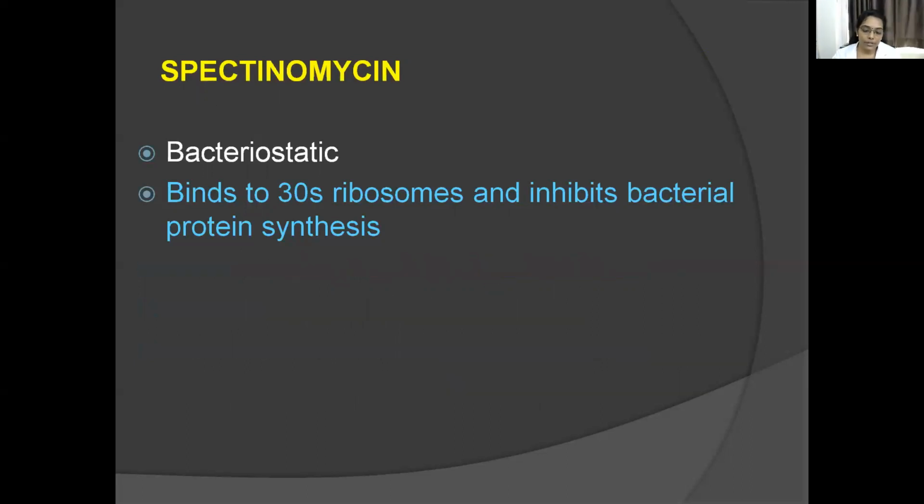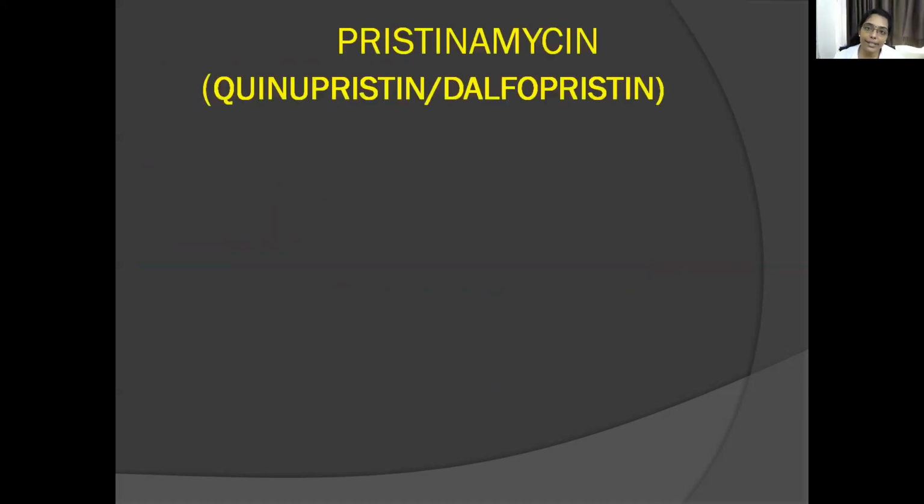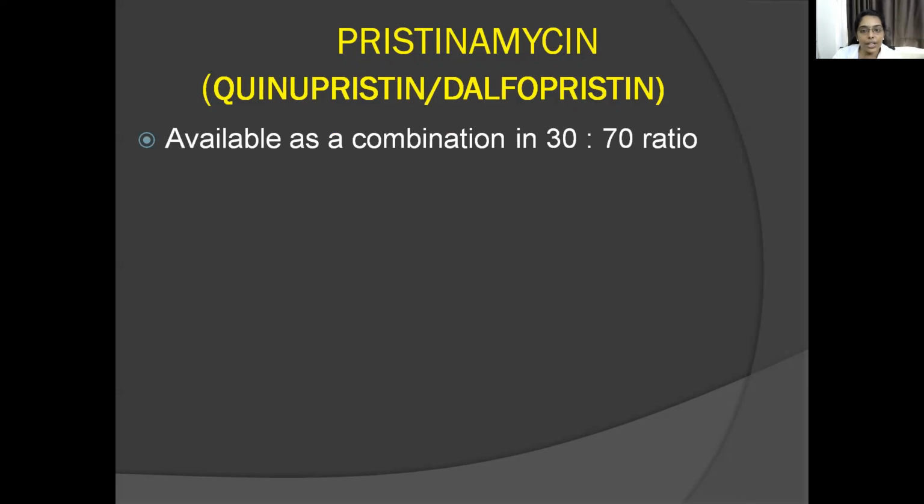Then coming to the next group of miscellaneous antibiotics, streptogramins. This is the last group we'll discuss today. The rest we will discuss along with the urinary tract infection chapter, that is polypeptide antibiotics, mupirocin and fusidic acid. Under streptogramins we have pristinamycin. It is a combination available in a 30:70 ratio of quinupristin and dalfopristin.